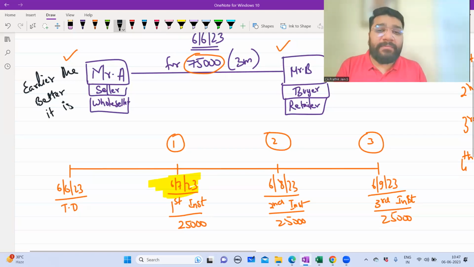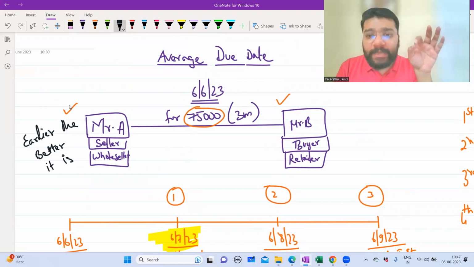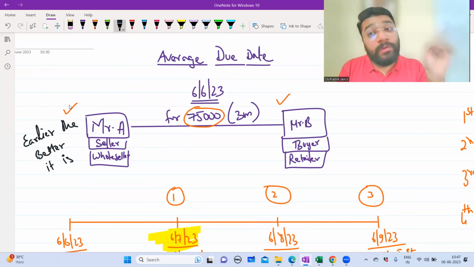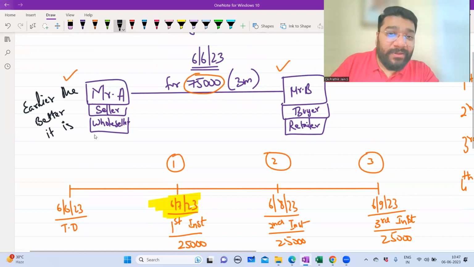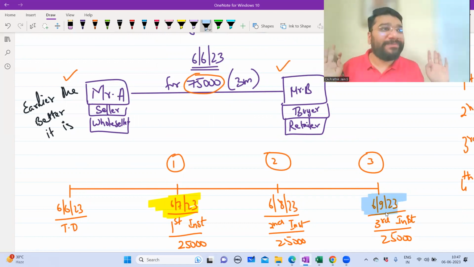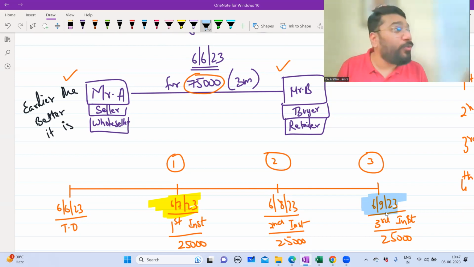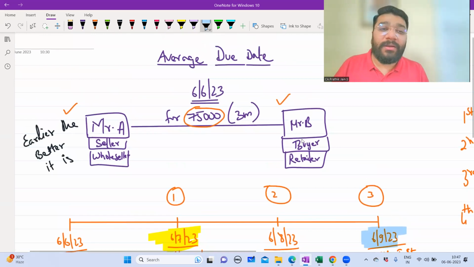Now, if you ask Mr. B, when do you want to pay the entire 75,000 in one shot? On which date do you want to pay the 75,000 rupees in one shot? What will be the answer? The last, September. We will answer 6/9, because the person who is making the payment wants to pay at the last, so that he will enjoy the 75,000 rupees for those 3 months nicely. At the end, after fully utilizing that money, he will pay it to the seller. So for the buyer, always the later the better.